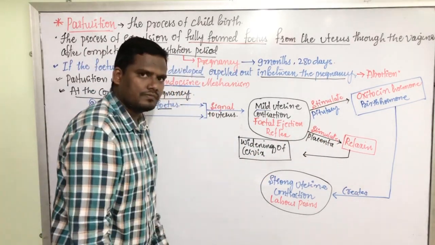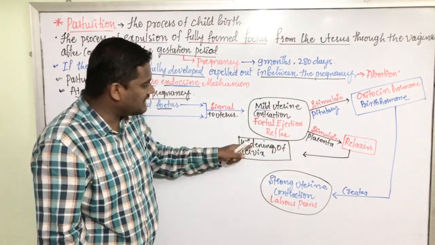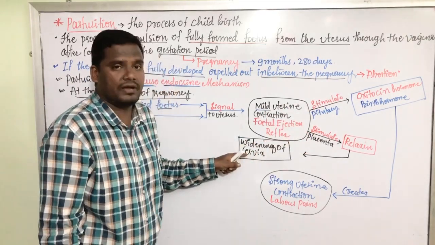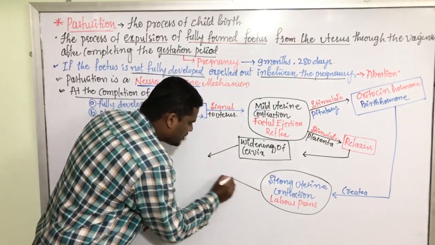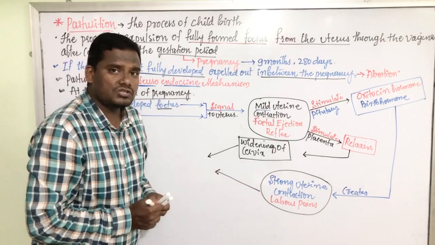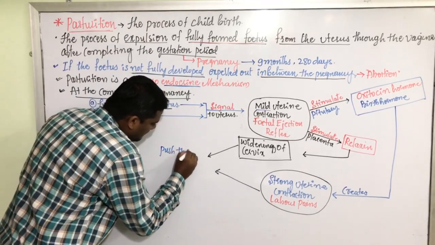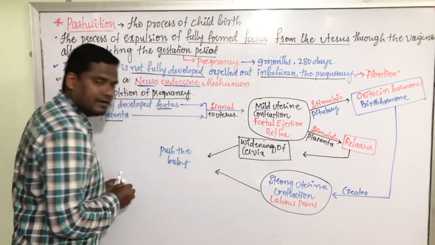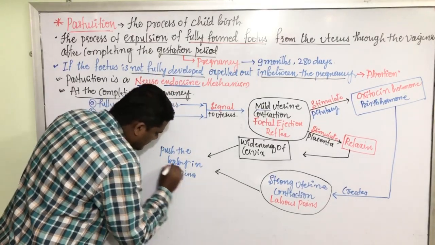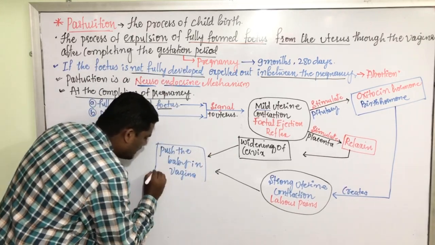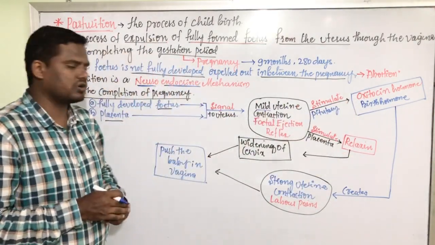These two actions: on one hand, oxytocin is creating a strong uterine contraction. On the other hand, relaxin is relaxing and widening the cervix. These two actions push the baby into the vagina, due to the activity of relaxin as well as oxytocin.